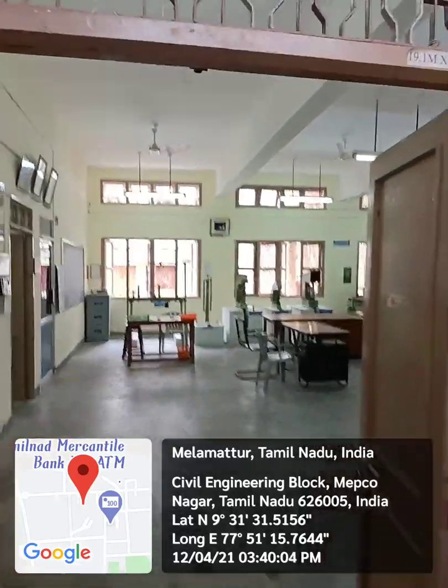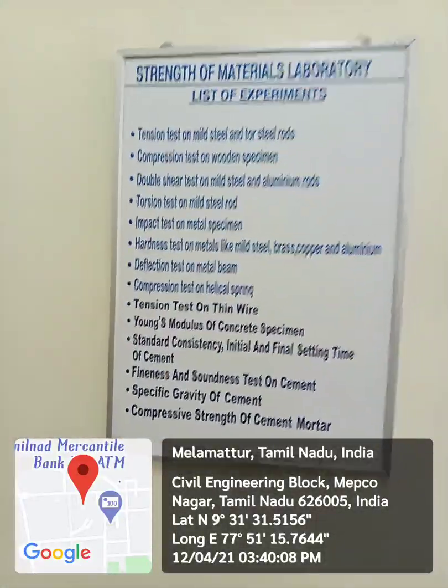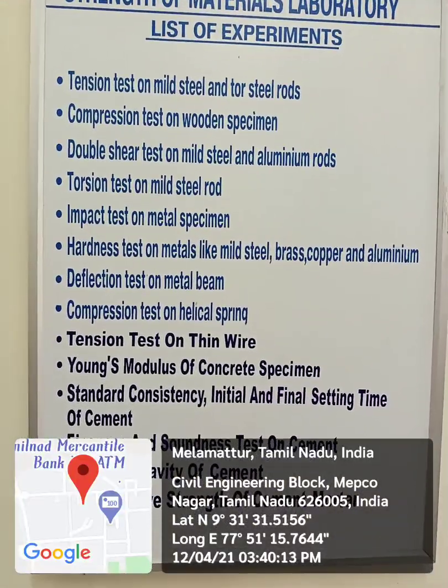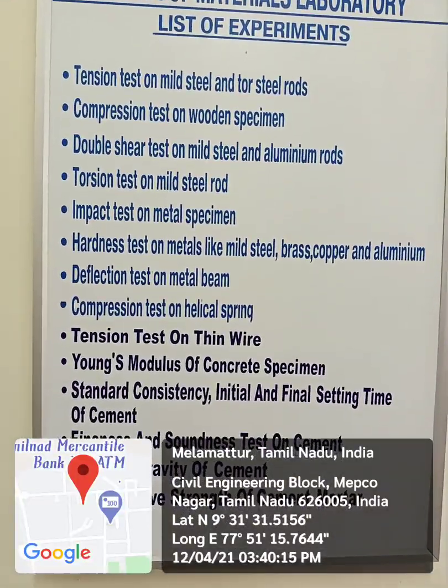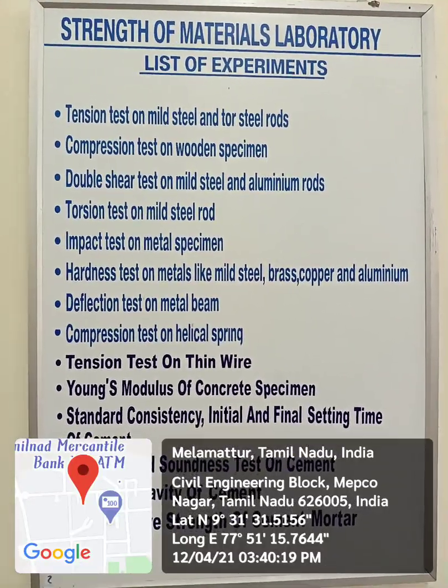It is established in the year 1985. The laboratory has fully equipped equipments and machineries. The list of experiments conducted are tension test, compression test, double shear test, torsion test, impact test, and hardness test. These are all as per the unionized norms.